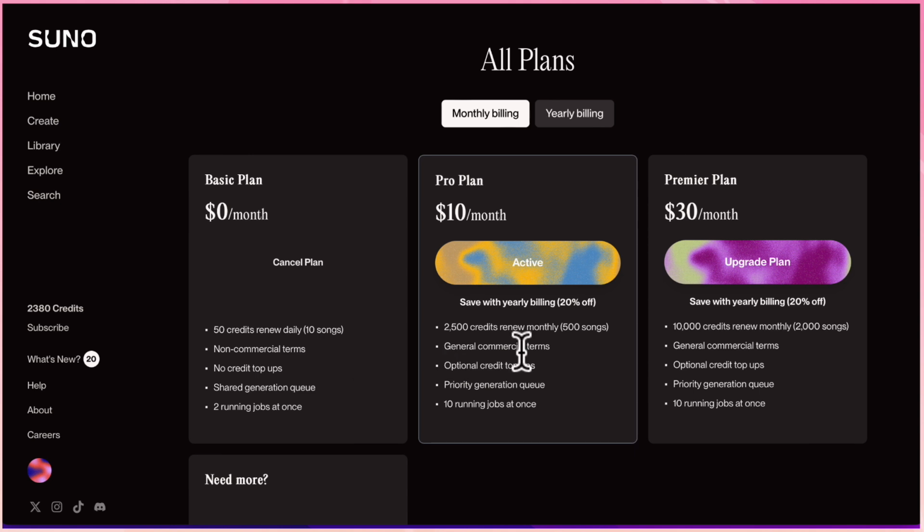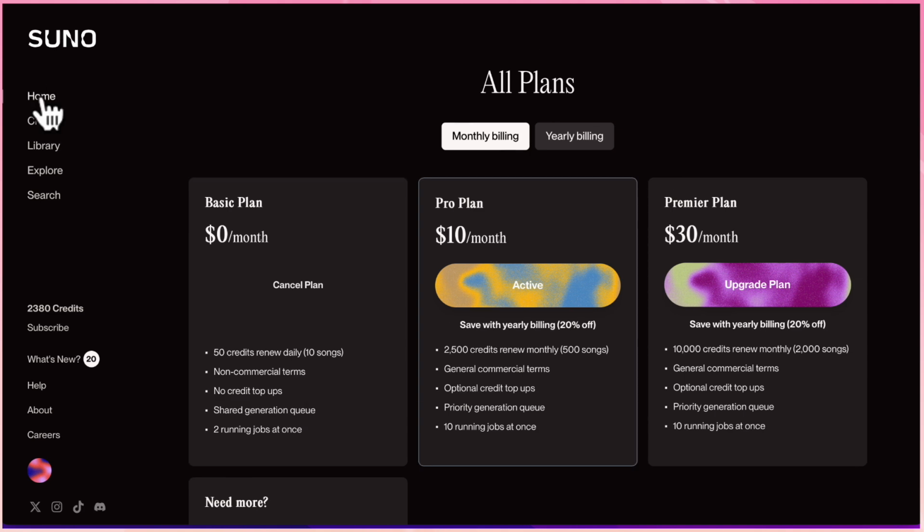For $10 a month, you can create about 500 songs. And then, of course, with the Premier, you can create 2,000 songs. So it's up to you if you want to sign up for a plan or not. But as I said, you can create a song for free using the basic plan. All right, so let's get started.